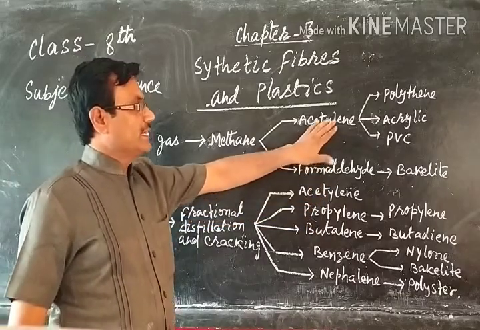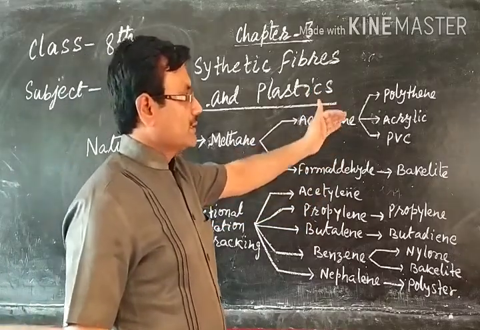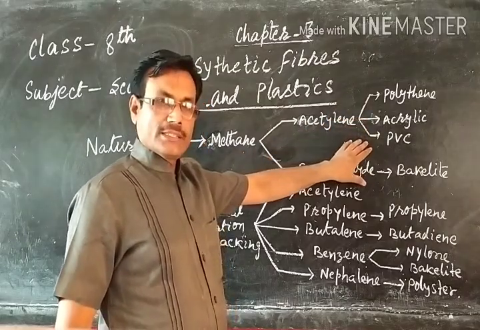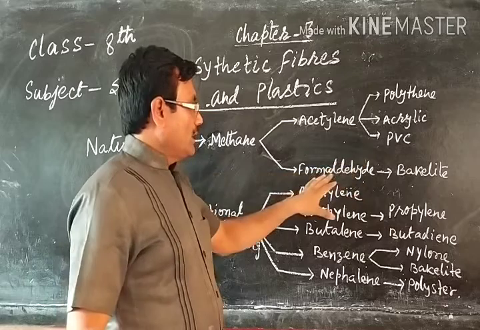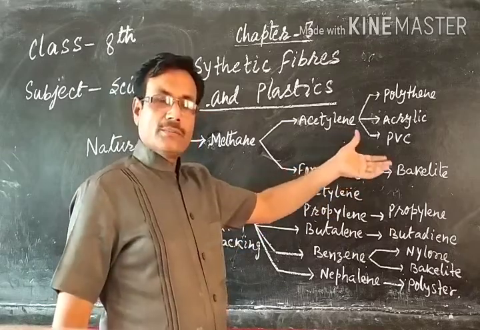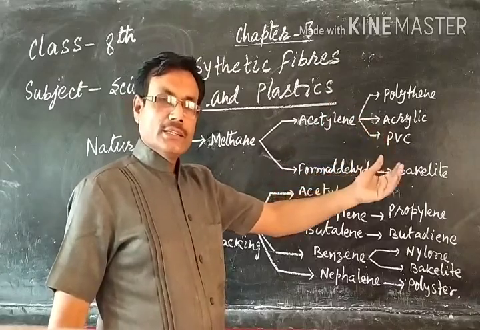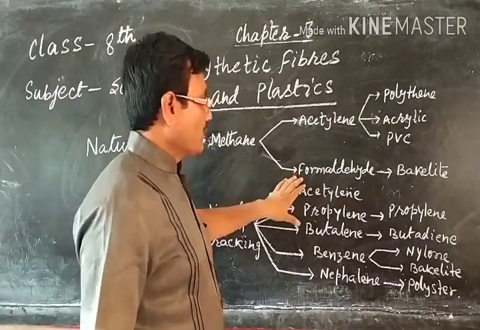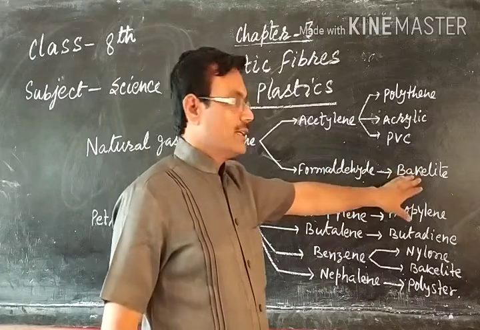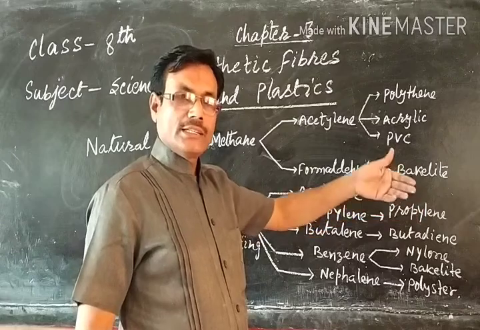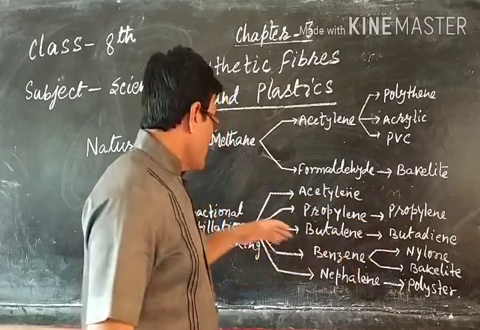Again, acetylene is changed into polythene, acrylic and PVC. PVC is used as a plastic material, about which we will learn more in the next video. Again, formaldehyde is changed into bakelite. Bakelite is a common thing which you see in electrical appliances.